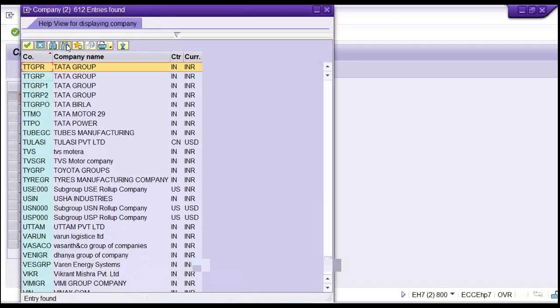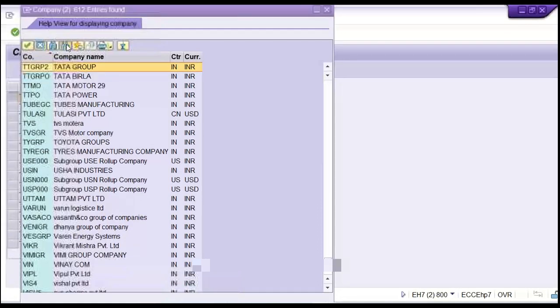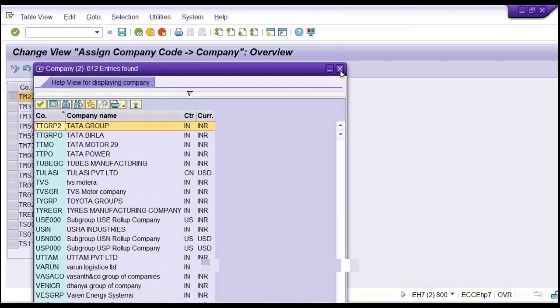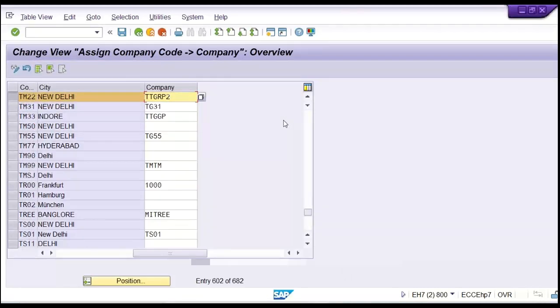So this is how you can search. Now this is mine. This is mine, right? So we use a unique name. I have given Tata Group. You can use a different group also, or the same one. There is no problem. The codes must be different. Whatever code I have used, the same code is not accepted by SAP.